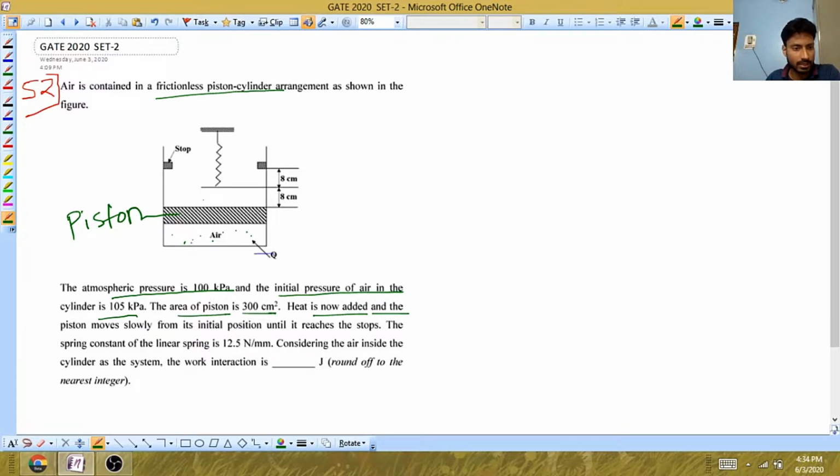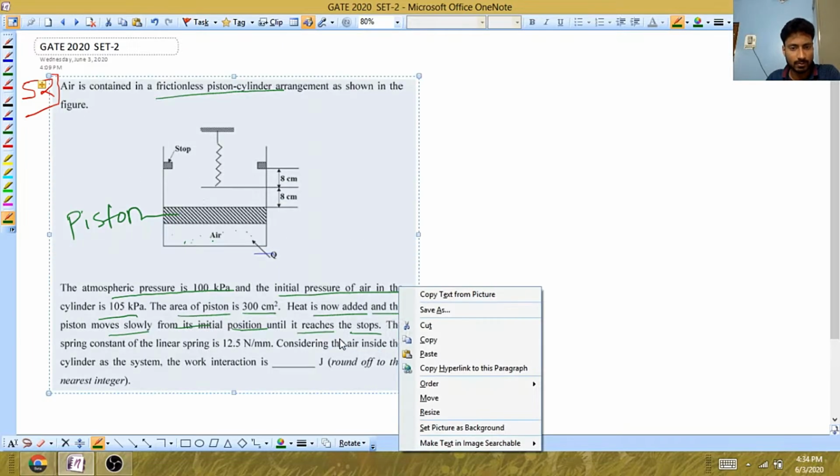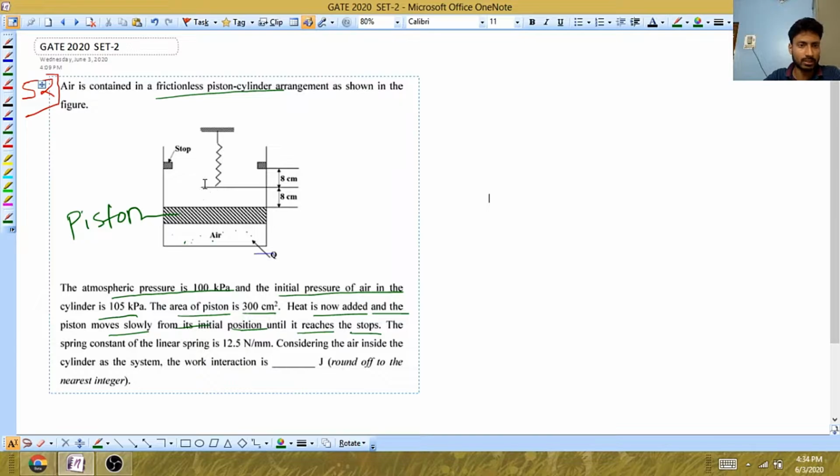Heat is now added and the piston moves slowly from an initial position until it reaches the stop. This is the stop, shown here. The spring constant they have given for this spring, the value of K, the spring rate, is 12.5 Newton per mm. They have said consider the air inside the cylinder as the system.